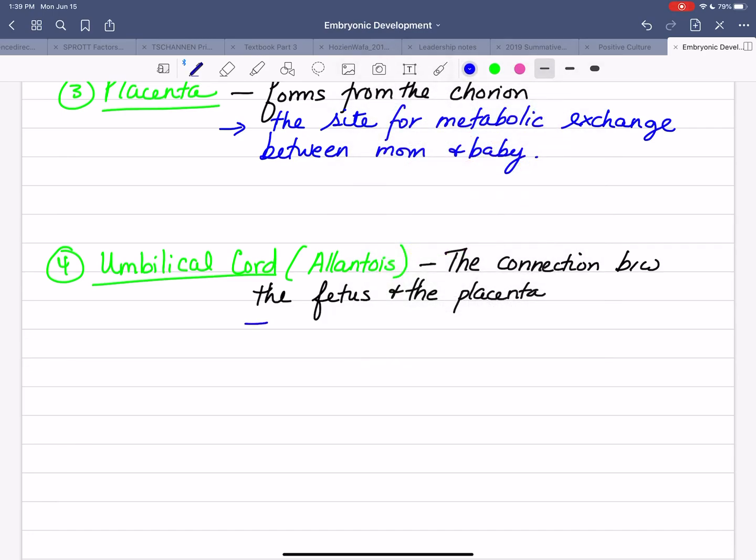And this guy contains veins and arteries for blood exchange. Okay, it can grow up to 60 centimeters in length, so it can be quite long.